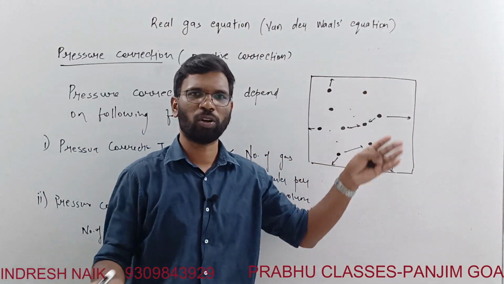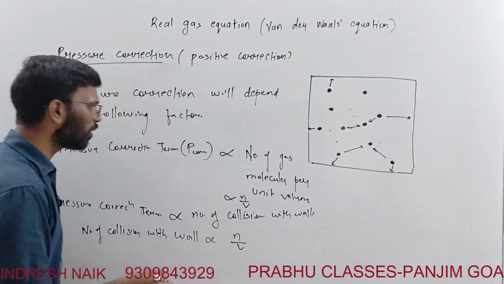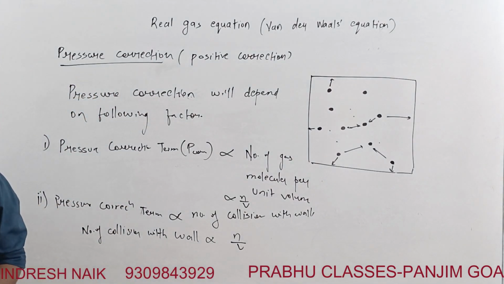The more the number of molecules, the more collisions there will be.